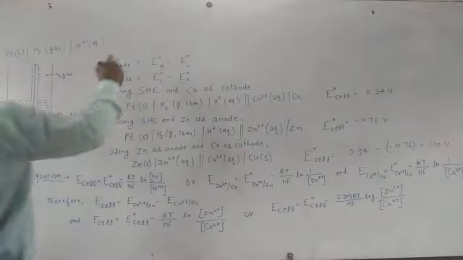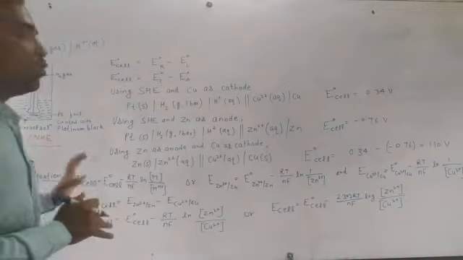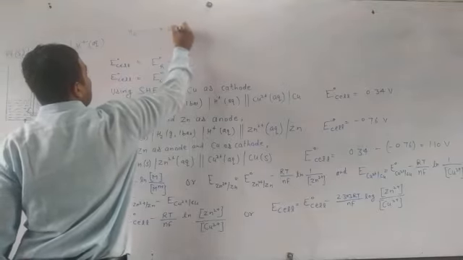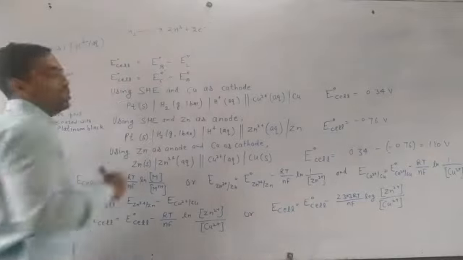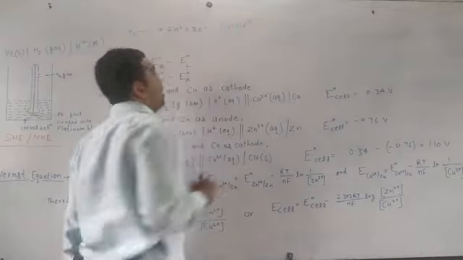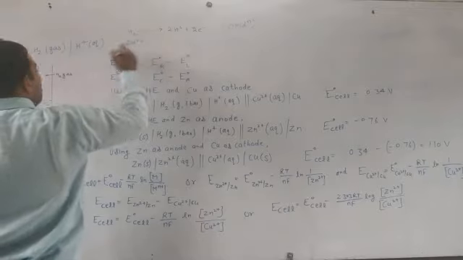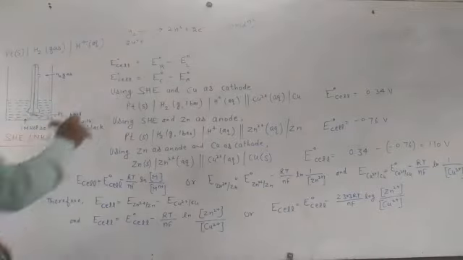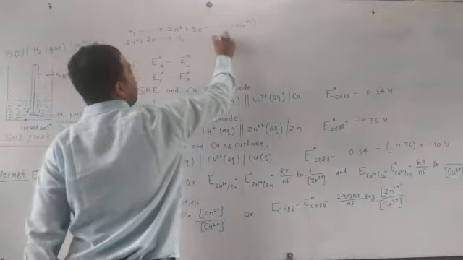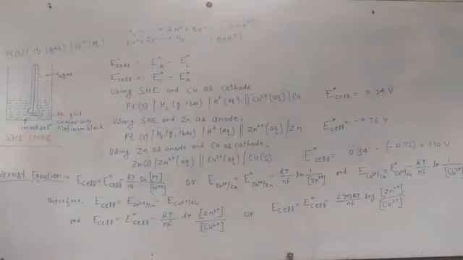Now we know that when the process of oxidation is shown by this standard hydrogen electrode, H2 will release electrons and get converted into 2H positive ions. And when the process of reduction is carried out, the H plus ions present in the solution will gain electrons and form hydrogen gas. So the hydrogen gas will be liberated. The process of reduction will occur. So we can say